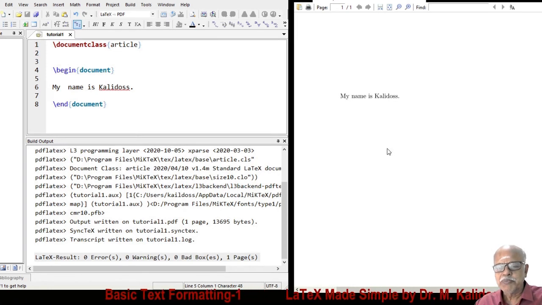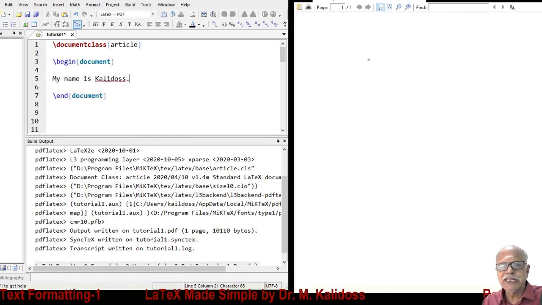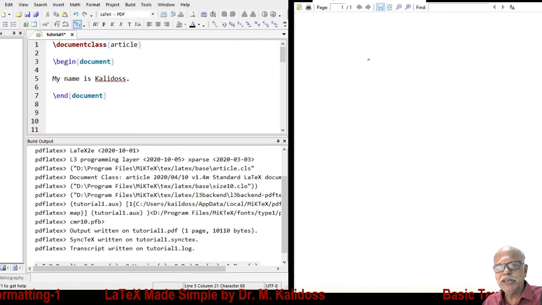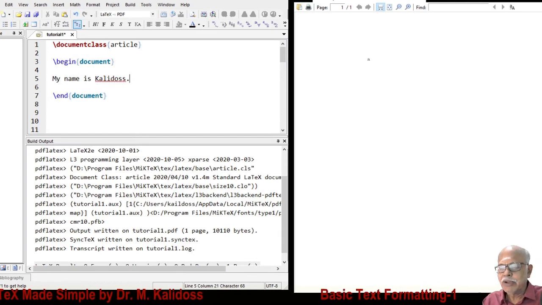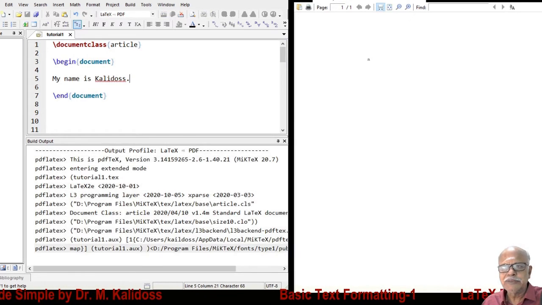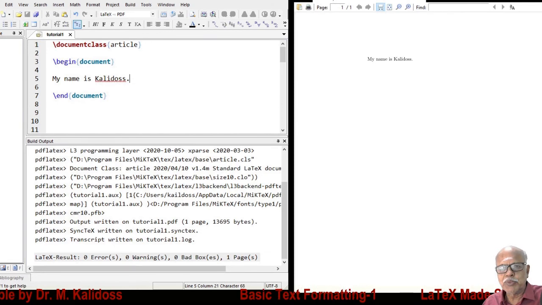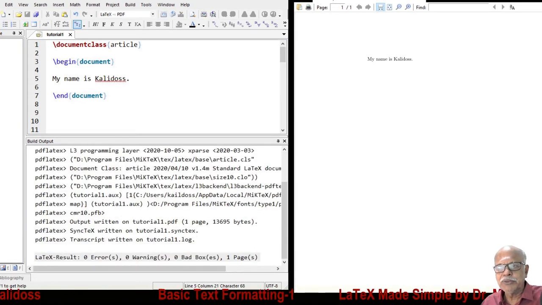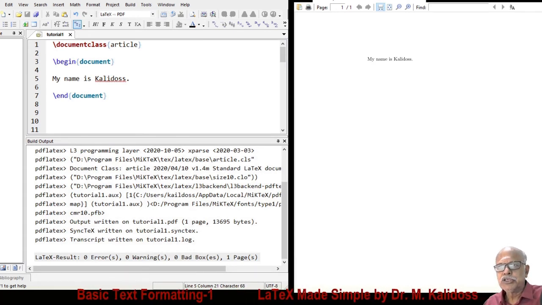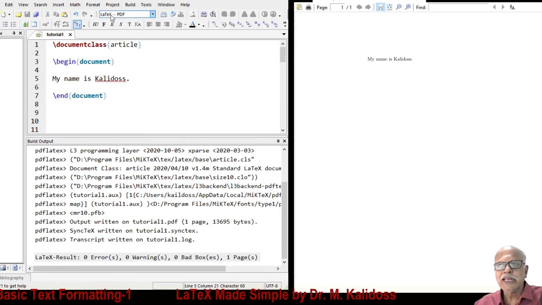Just because you have typed something in the editor, it will not be immediately available in the output. This is not a WYSIWYG system. You have to compile this, only then it will be available in the output. You might have seen compilation is going on at the bottom window, and on the right hand side Sumatra PDF shows the output because we have selected the LaTeX to PDF profile.